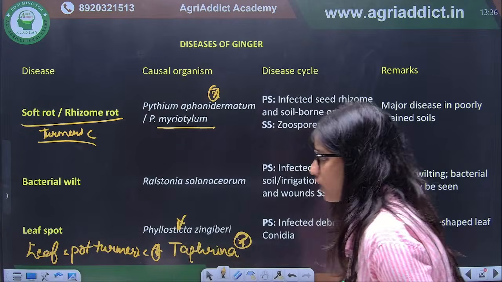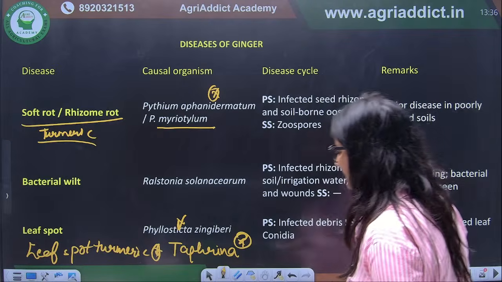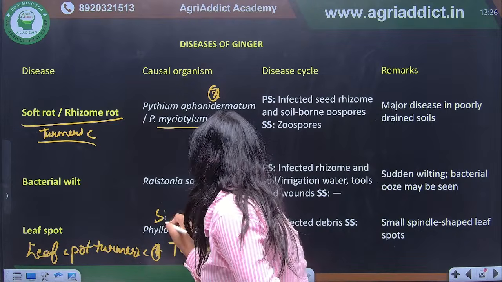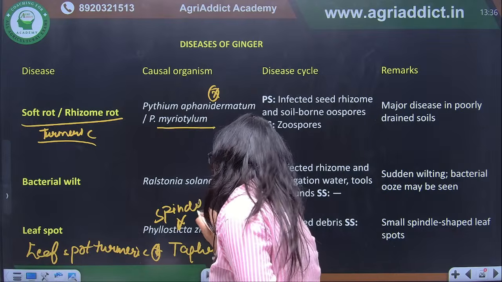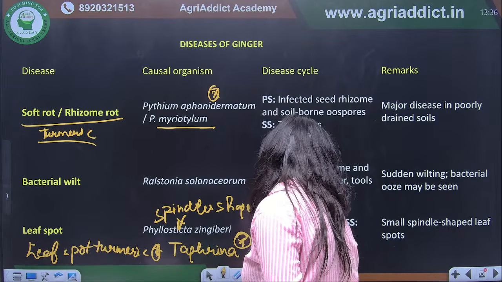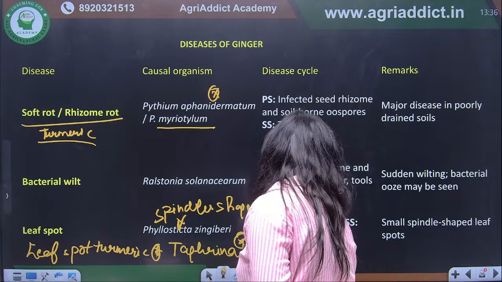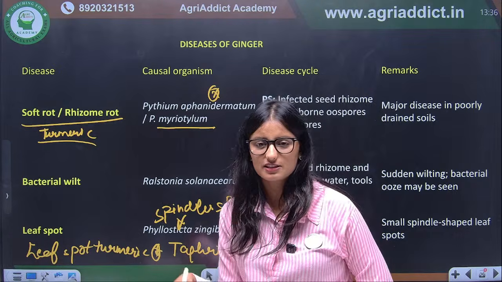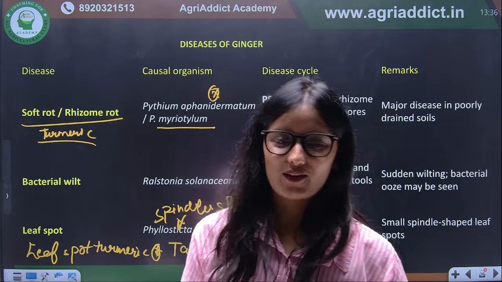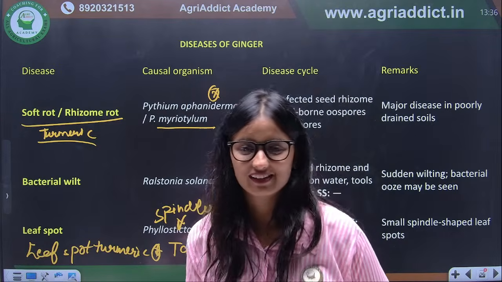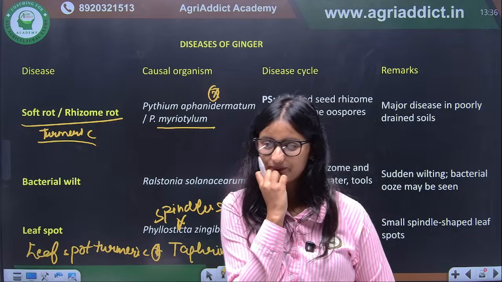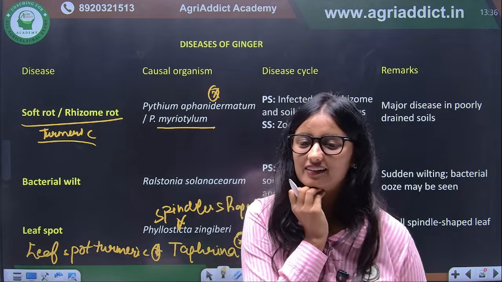What is happening in Phyllosticta is the formation of spindle shaped spots. From this word spindle, there is a disease in potato. What is it, and what is the causal organism?